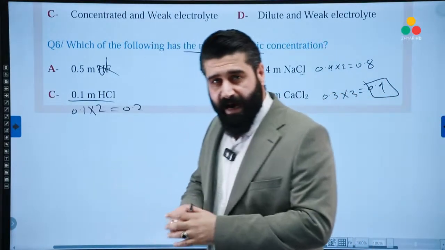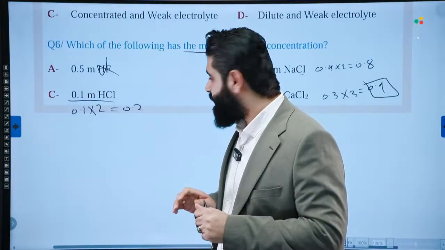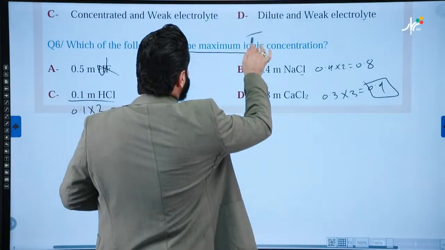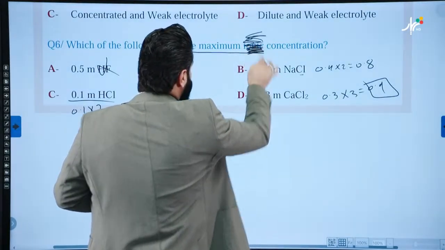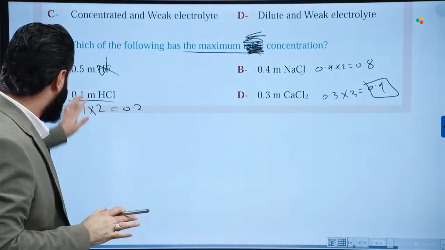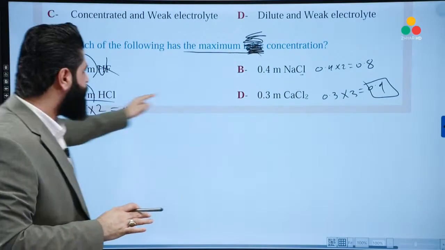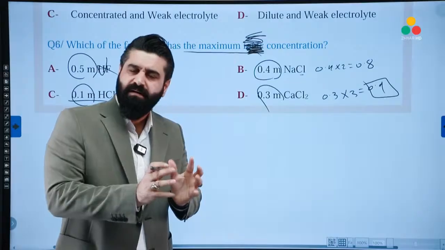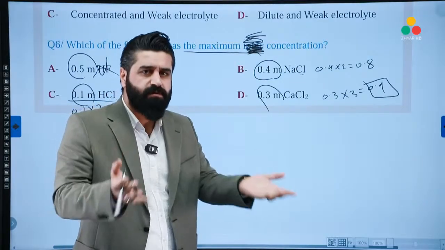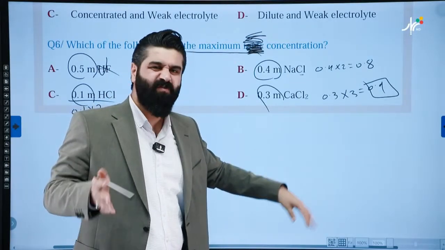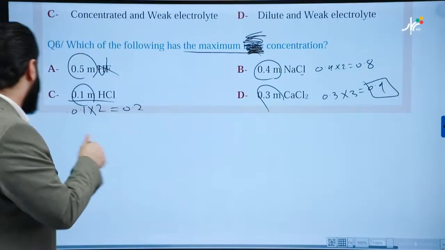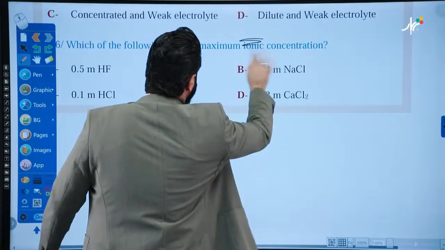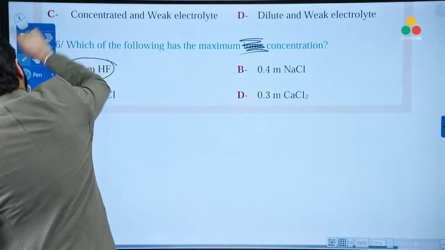But now, I will play with this question. What if I say, which of the following has the maximum concentration? I'll remove the term ion. In this case, we only need the numbers. We don't need to know if the compound is strong or weak. Just take the numbers. The greatest number, the more concentrated. I explained this just 2 minutes ago. Okay? So in this case, if I say which of the following has the maximum concentration, just say A.